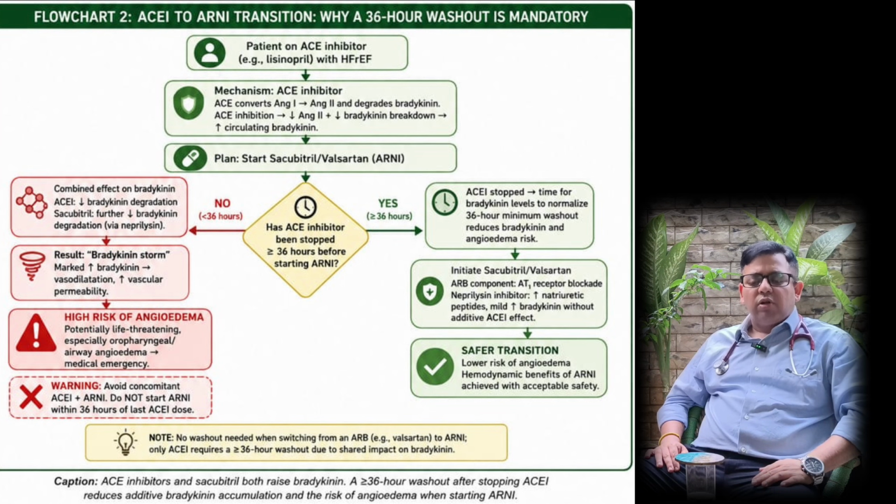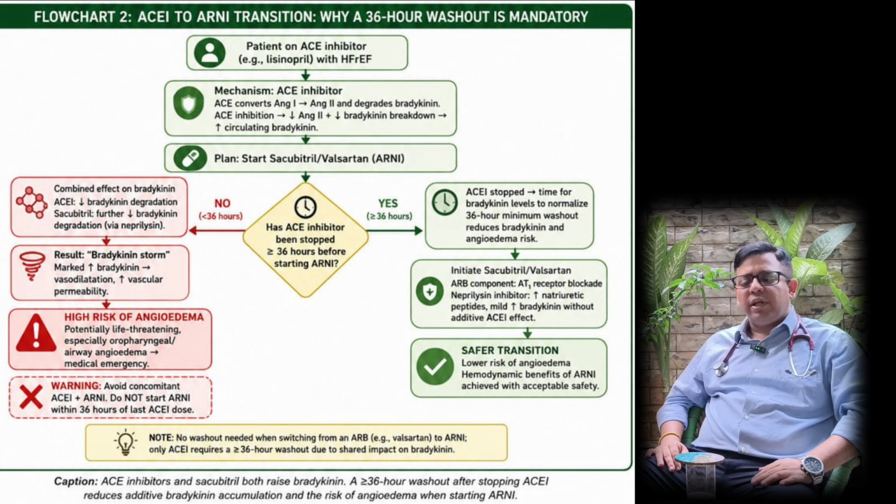Because the circulating bradykinin gets degraded by the angiotensin converting enzyme. And in ACE inhibitor, as the angiotensin converting enzyme is inhibited, it will lead to less degradation of bradykinin. So there are very high levels of bradykinin circulating in the blood.